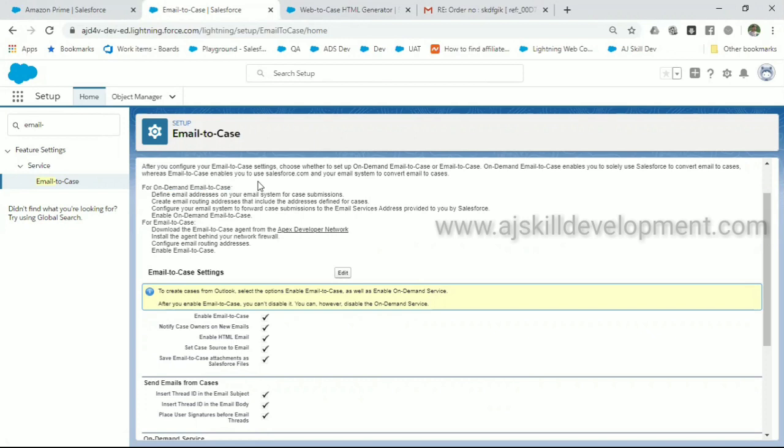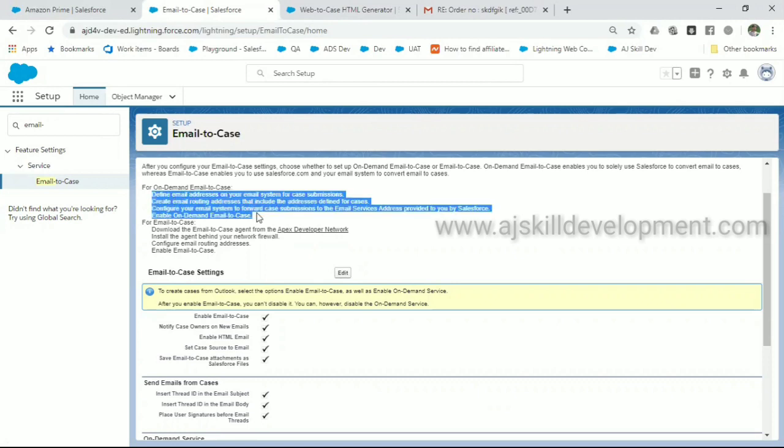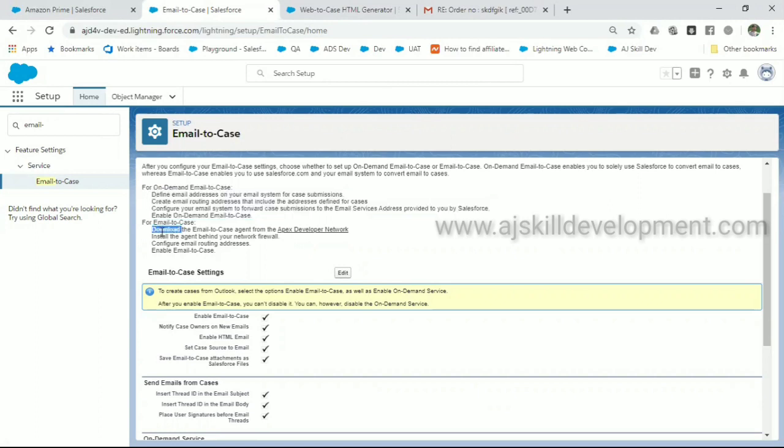This will be like how we are using that. I have given a short demo, right? Like that. Of course, it will be creating the case and all, but what is the difference is, you can find the difference here. If it is on-demand email to case, it has some limitations, like it will not allow more than 25 MB of data, and the email traffic is outside your network firewalls. It means whatever the email you send, the Salesforce will handle that email. Suppose if you use email to case agent, you have to download a special software.